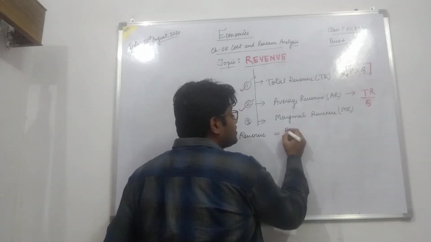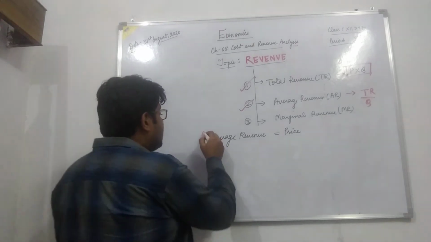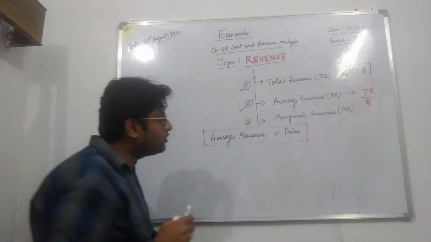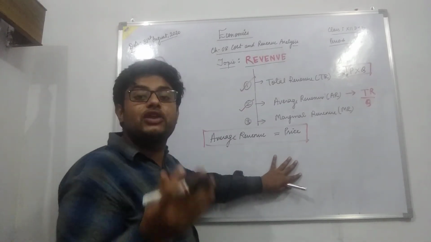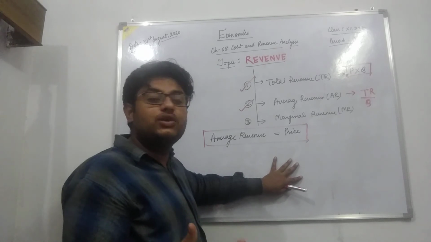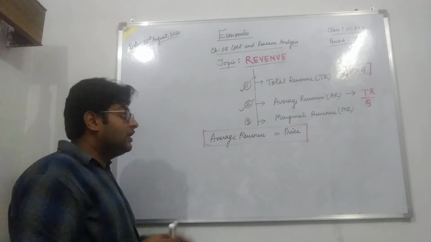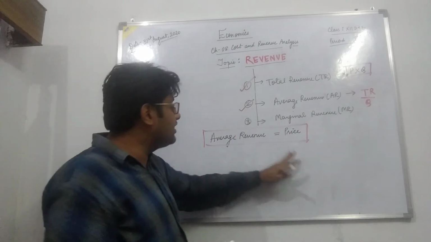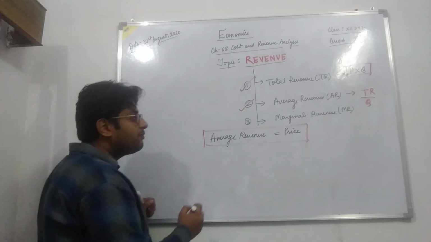When I say average revenue, the per unit revenue I am earning by selling the total output, it is equal to price. Then I have to prove why average revenue is equal to price. How can we prove that?